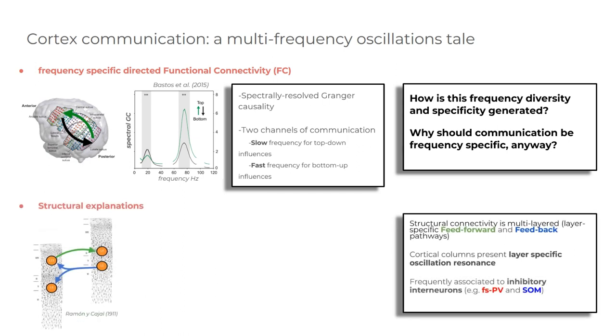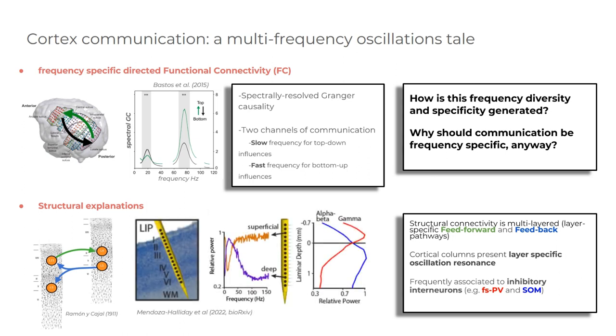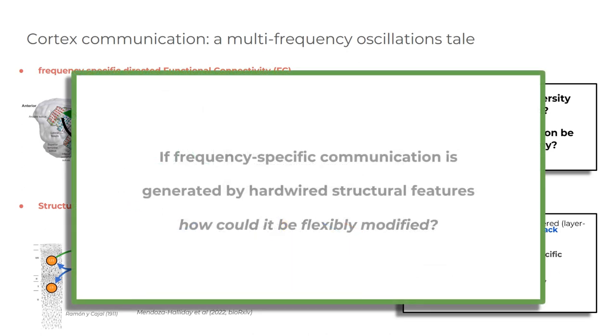Explanations have been advanced in terms of structural features. The cortex is multi-layered with a specific canonical wiring. In particular, cortical feed-forward and feedback connections have different source and target layers. Also, these source layers present different layer-specific frequencies of oscillation: for the superficial layer, fast frequencies, and for the deep layer, slow frequencies. This matches the frequencies of outgoing functional connectivity. This property is usually explained by invoking different layer-specific abundance of spike-pulsar booming and somatostatin interneurons, having different resonance frequencies. However, if frequency-specific communication is generated by hardwired structural features, how could it be flexibly modified?